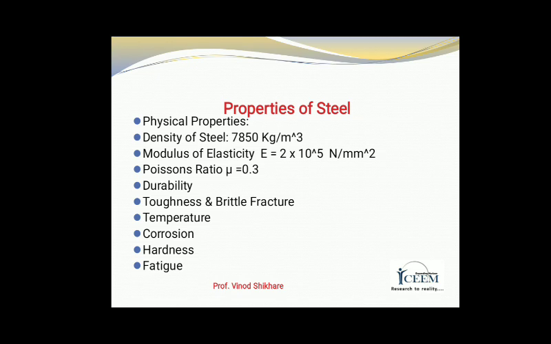Due to that, vibrations are created in the member and fatigue stresses are developed in the member of any kind of structure.